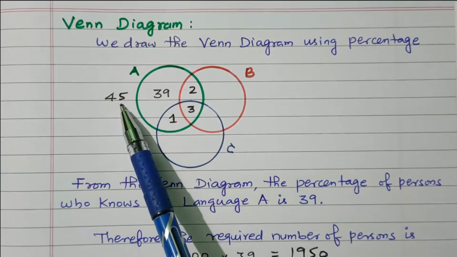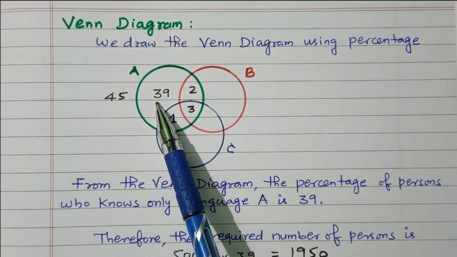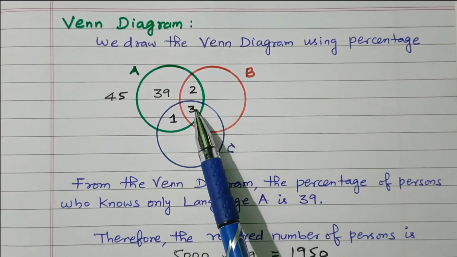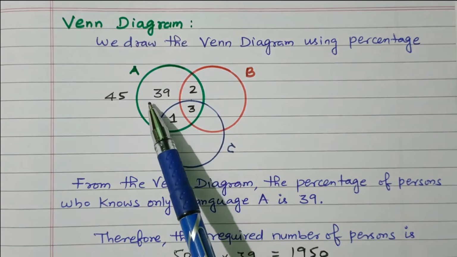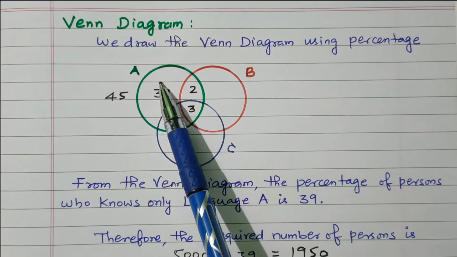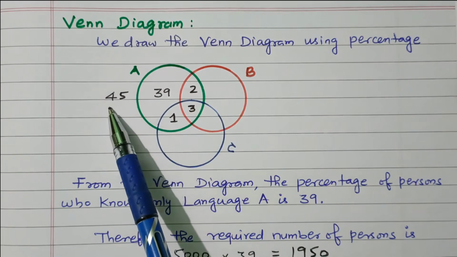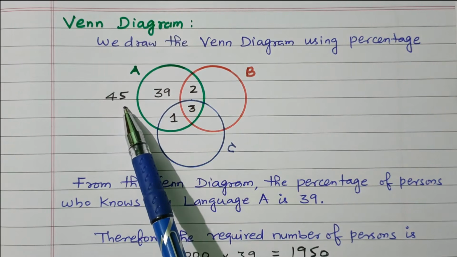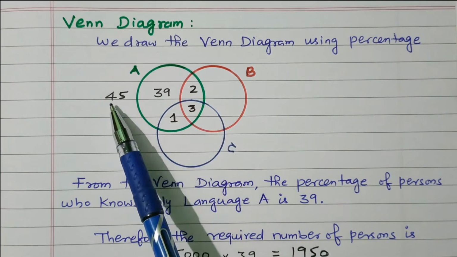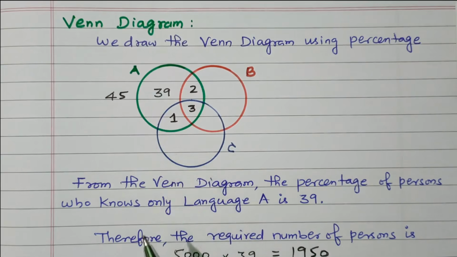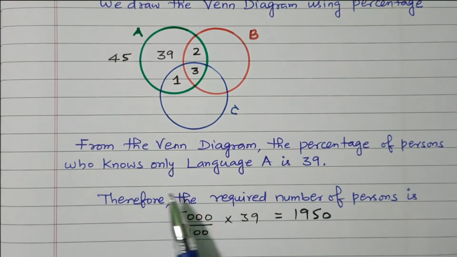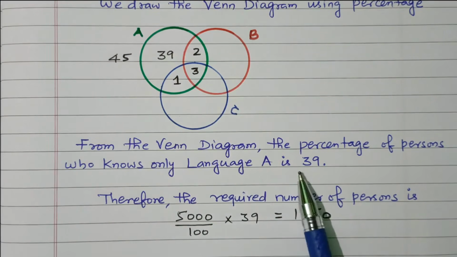Out of 45, 39 knows only A. In that, this 2% knows A and B, this 3% knows A, B, C, and this 1% knows A and C. So all are subtracted. This 39 knows only the language A, right? So in the given problem, 45% is given as language A. In that we subtracted 2, 3 and 1, that is a total of 6. 45 minus 6 is 39. So from the Venn diagram, the percentage of persons who know only the language A is 39.